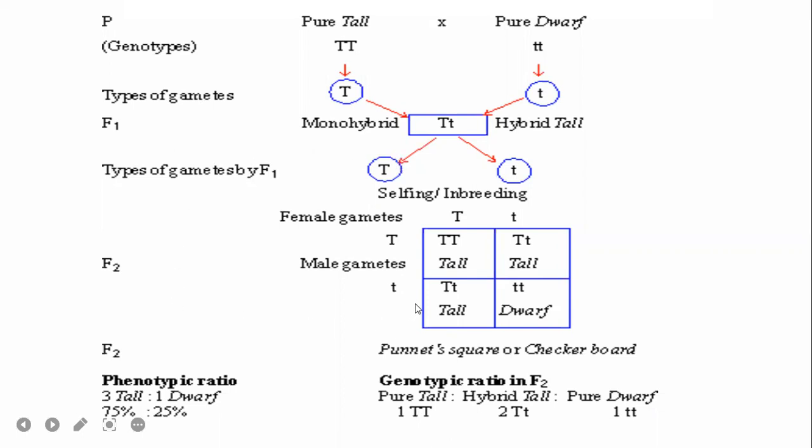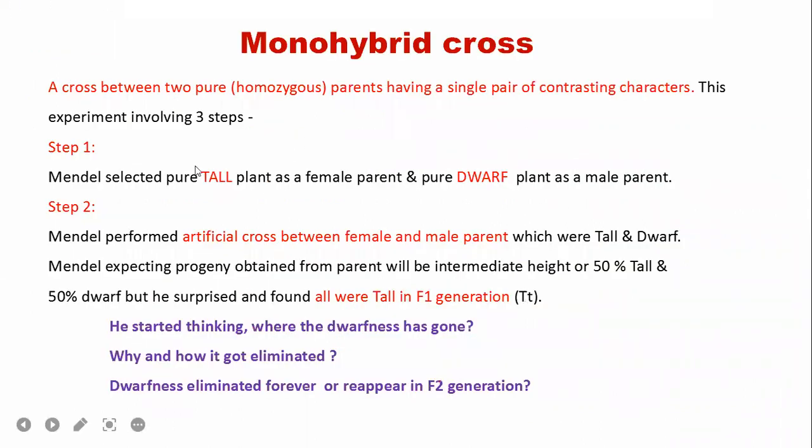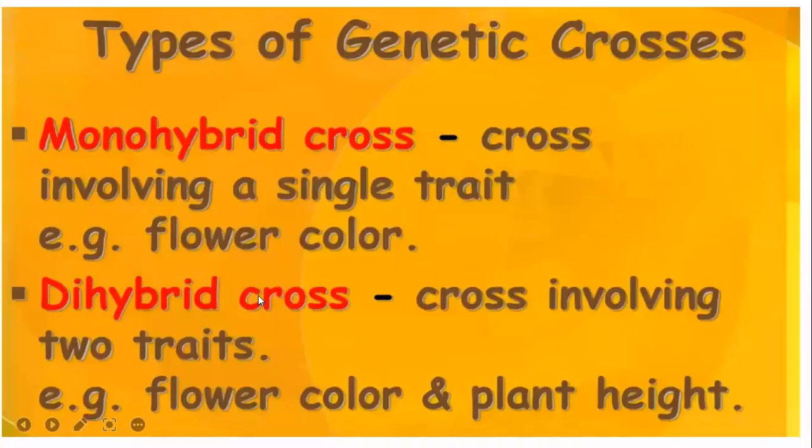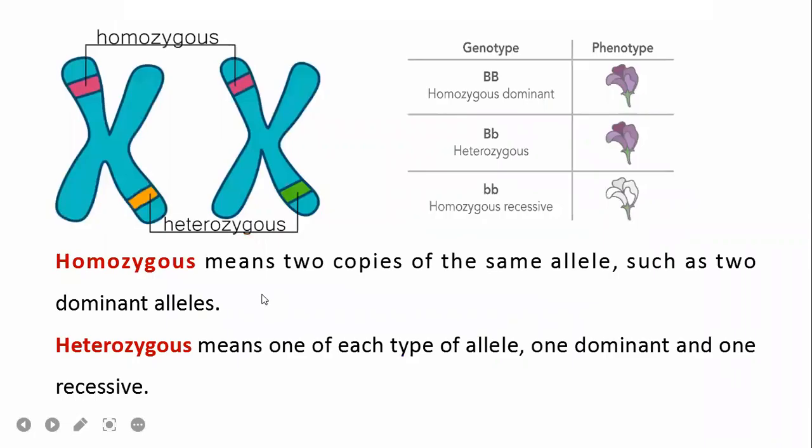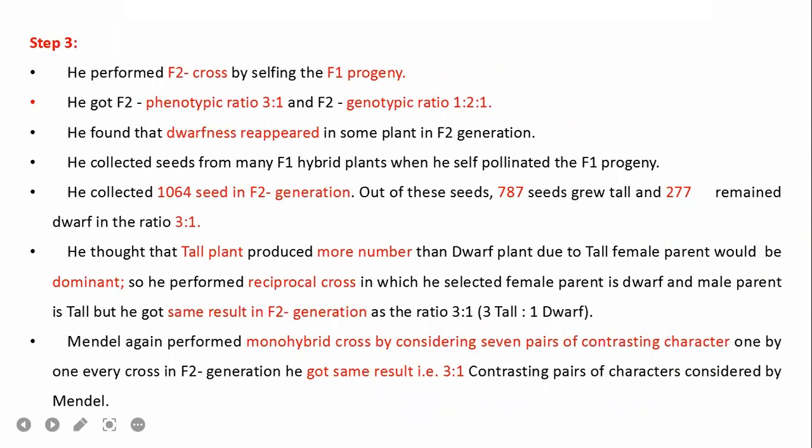Step 3 is recording the results, what he got. So this is what is explained here. Step 1, selection of the plant, step 2, breeding, and then step 3, the F2 cross is done, and the characters are interpreted here.